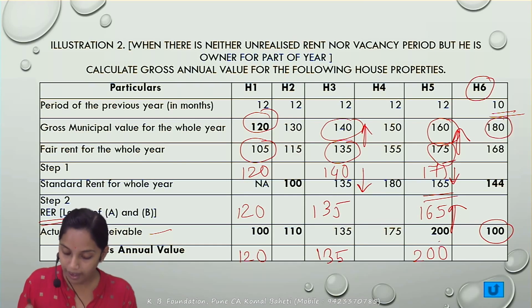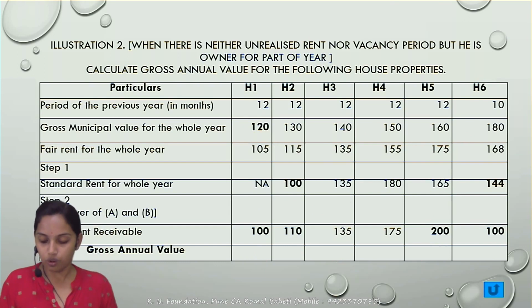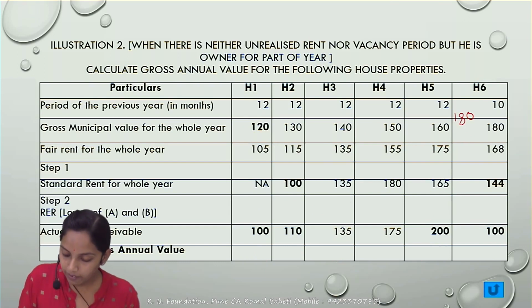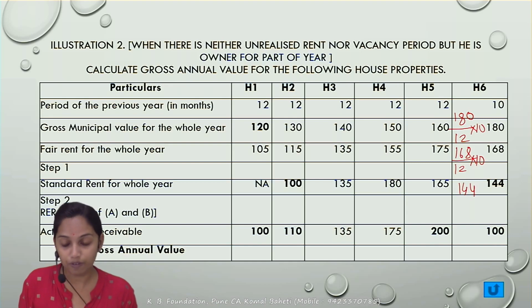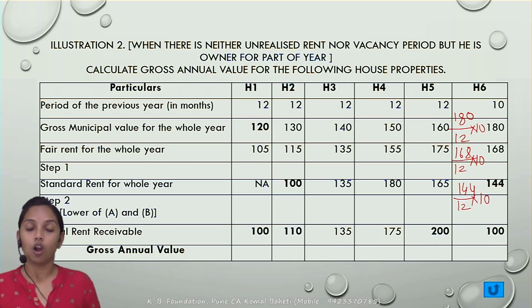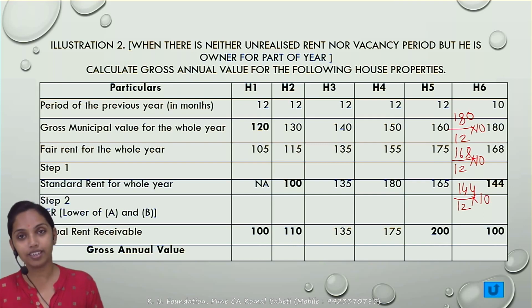So 180 is for the 12 months. I need to calculate it for the 10 months. So how to calculate? 180 divided by 12 multiply by 10. In the same fashion 168 divided by 12 multiply by 10. In the same fashion 144 divided by 12 multiply by 10. So I will get all these figures for the part of the year. Have you clear with this?